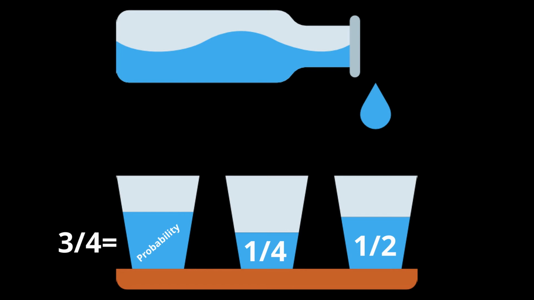In math, we have a tool for doing this. It's fractions. We said half earlier, right? That's just 1/2. If we were to say 50% of the time, that's the same thing. Now in probability, we could say it's kind of like our water example, how full the cup is divided by how full the cup could be, which is just a fraction.